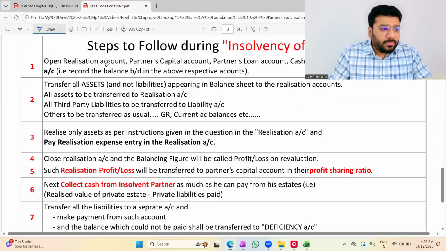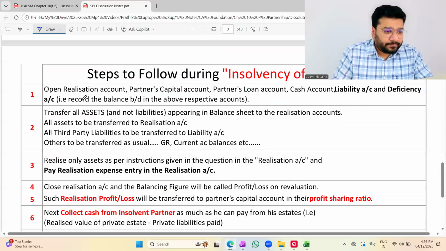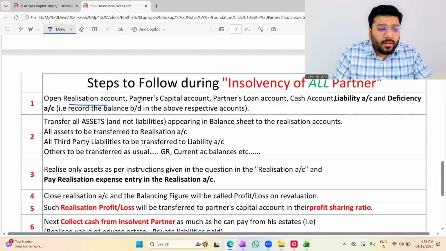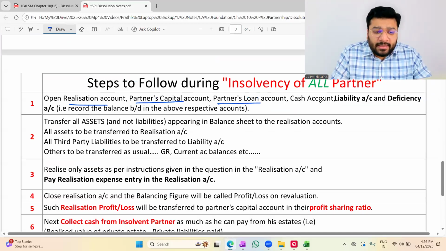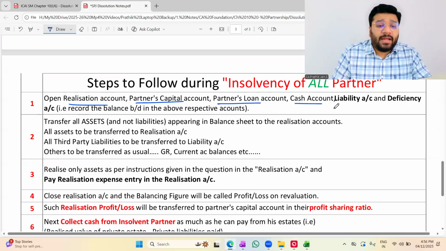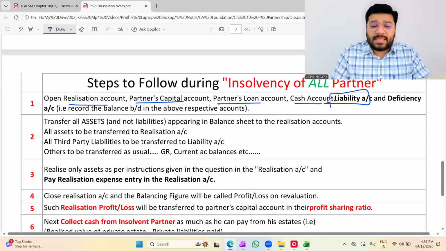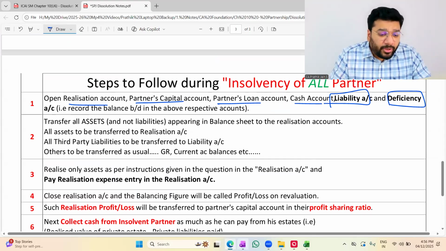Here also, you'll open the realization account, partners' capital account, partners' loan account, that is loan by partner, loan to partner, and cash account as usual. Apart from that, there are two more accounts that you'll open, which are the liability account and the deficiency account. Logic, I'll tell you. But before that, I have one more point to discuss.